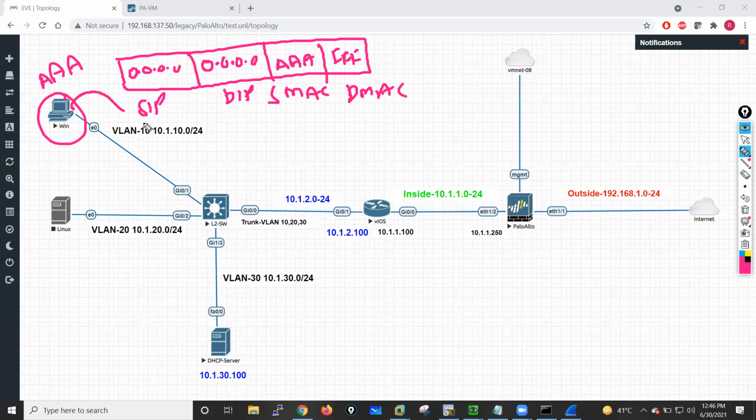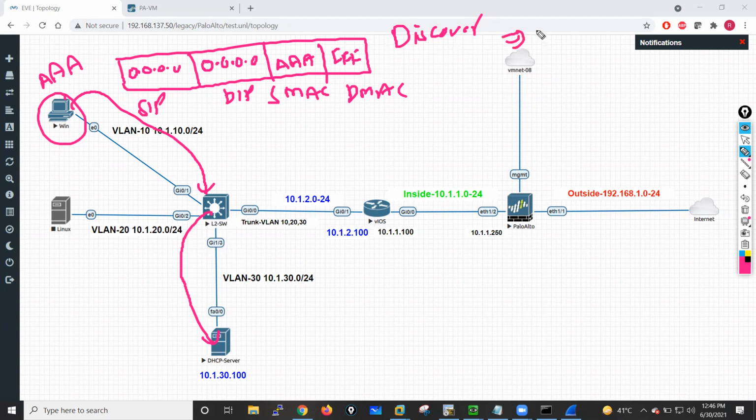So it will forward this packet towards the switch. The switch receives this packet on VLAN 10, right? So what this switch will do, it will forward this packet to all the ports which are part of VLAN 10. And this port is a trunk port, and this trunk port is also part of VLAN 10. So now this packet is forwarded towards this DHCP server. So now finally the DHCP server receives this discover message.